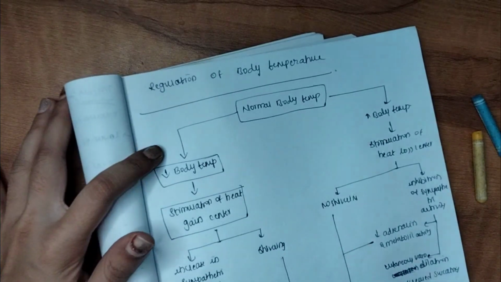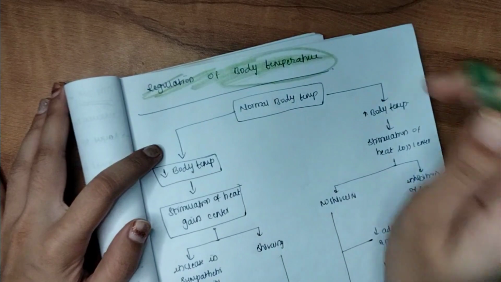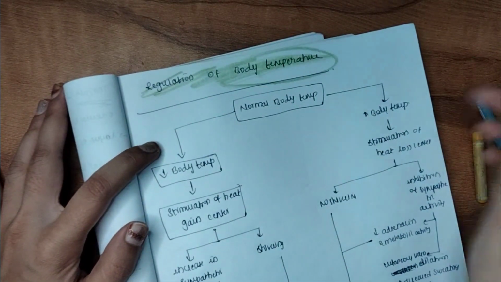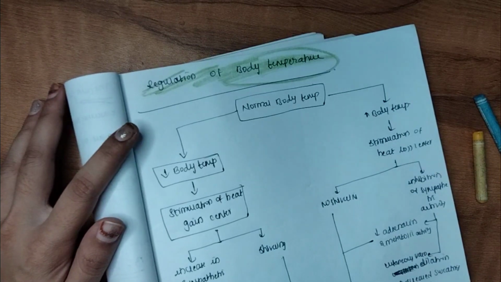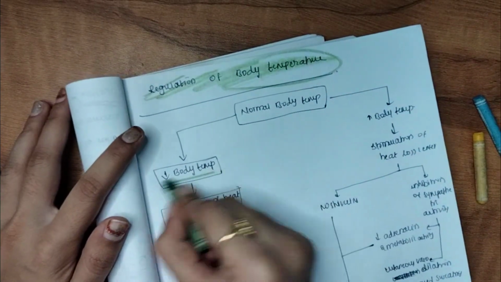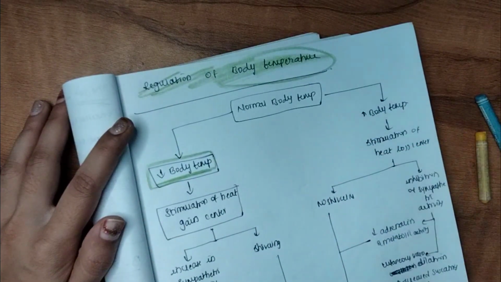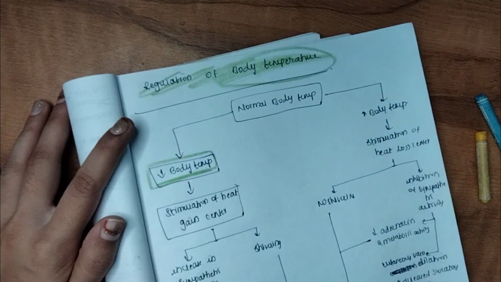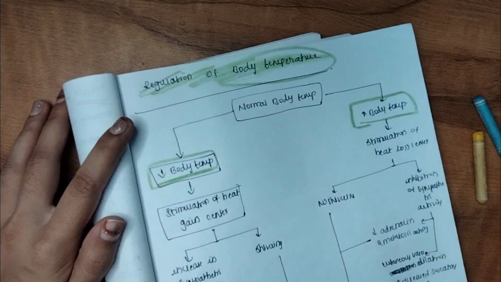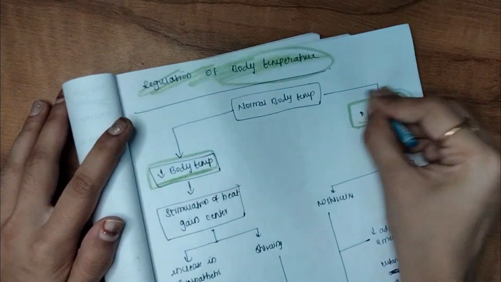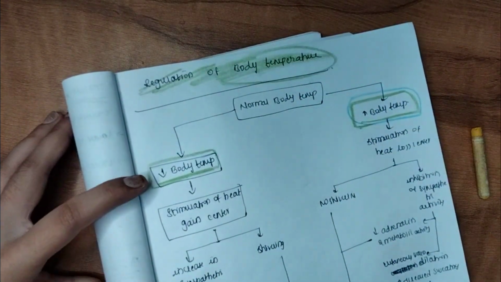Hey guys, so in today's video we are going to learn regulation of body temperature. So how are we going to regulate body temperature? Like if you are in a cold place, your body temperature will be very low. So in such conditions how will our body act? And in summer seasons our body temperature will increase so much, and in such conditions how will our body react? So in these two conditions we will see how the body temperature is regulated by the body.